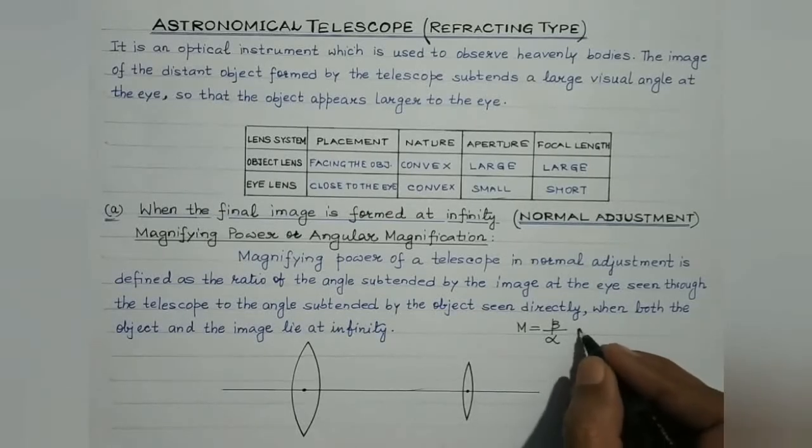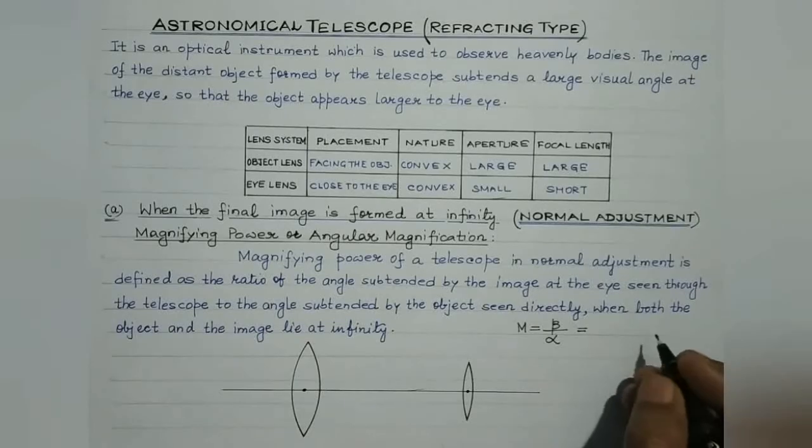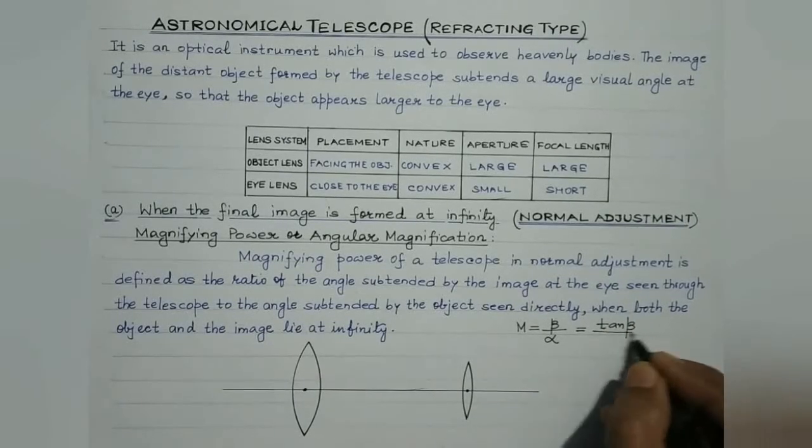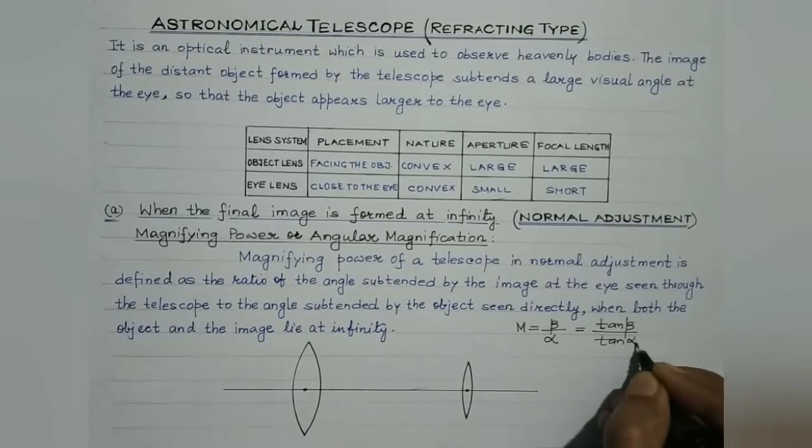So as alpha and beta in practice are very, very small, therefore they can be replaced with their tangents. So it will be tan beta divided by tan alpha.